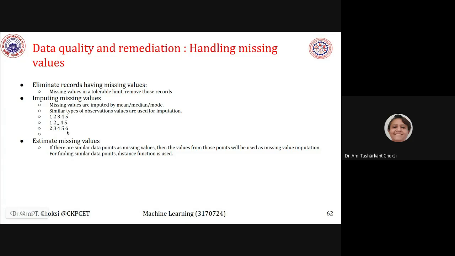You can use the distance function, right? Like say, simple Manhattan distance, where only the difference is taken. So 2 minus 1 is 1, 3 minus 2 is 1, 5 minus 4 is 1, 6 minus 5 also is 1. So for all other columns, the distance is 1. So for this particular missing value also, it should have the distance as 1. Fine? That's what we can think of.